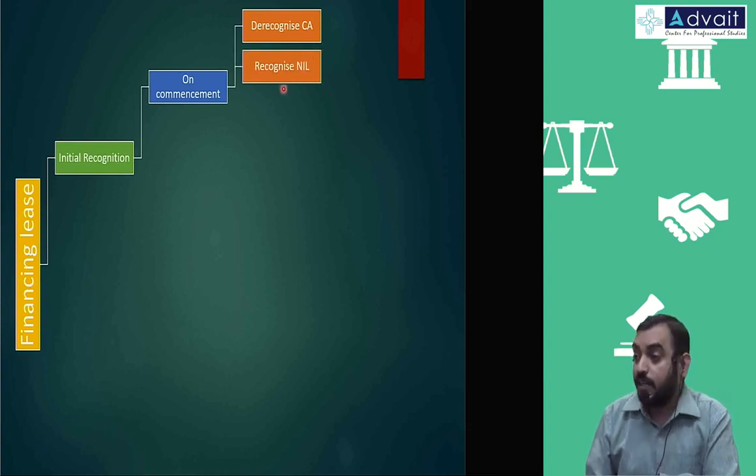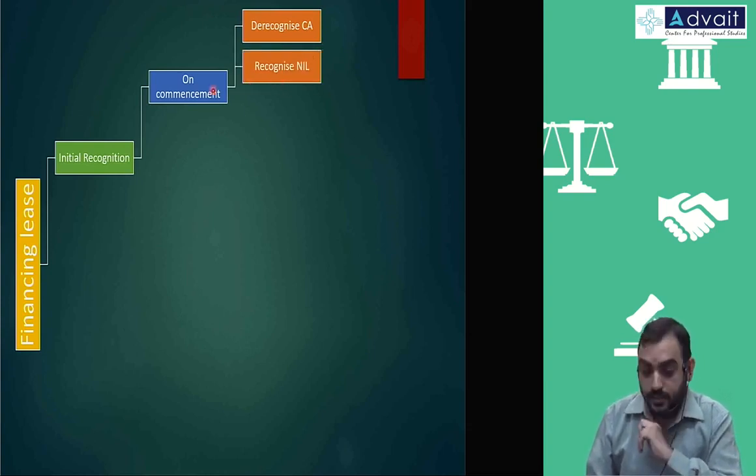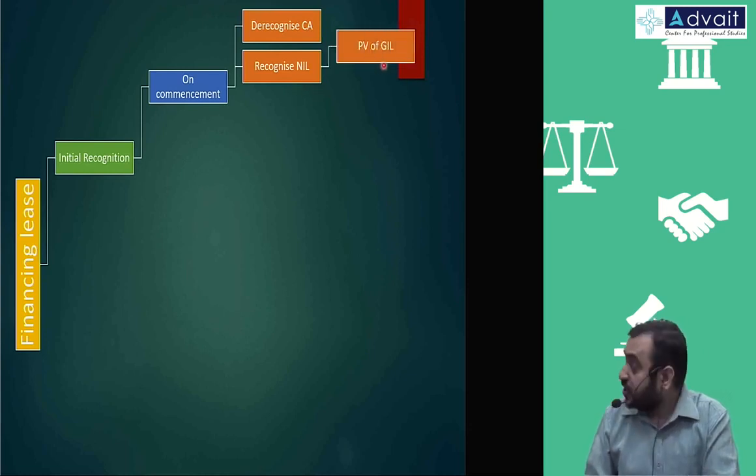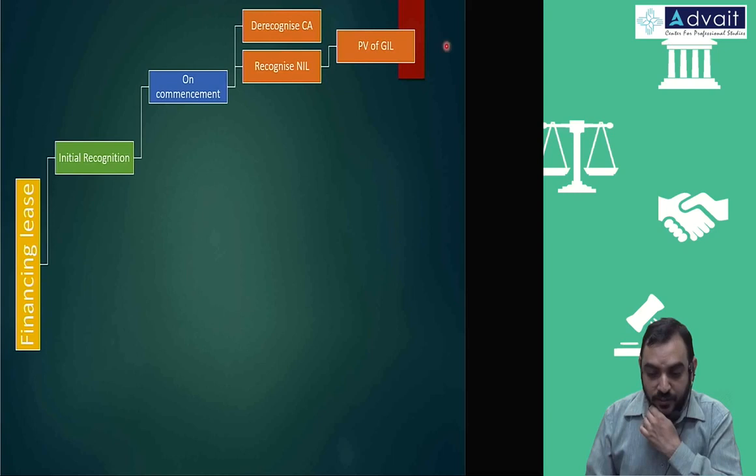They are called NIL. It is net investment in lease, basically the present value of lease payments. So present value of GIL, gross investment in lease. That NIL is net investment in lease, GIL is gross investment in lease.